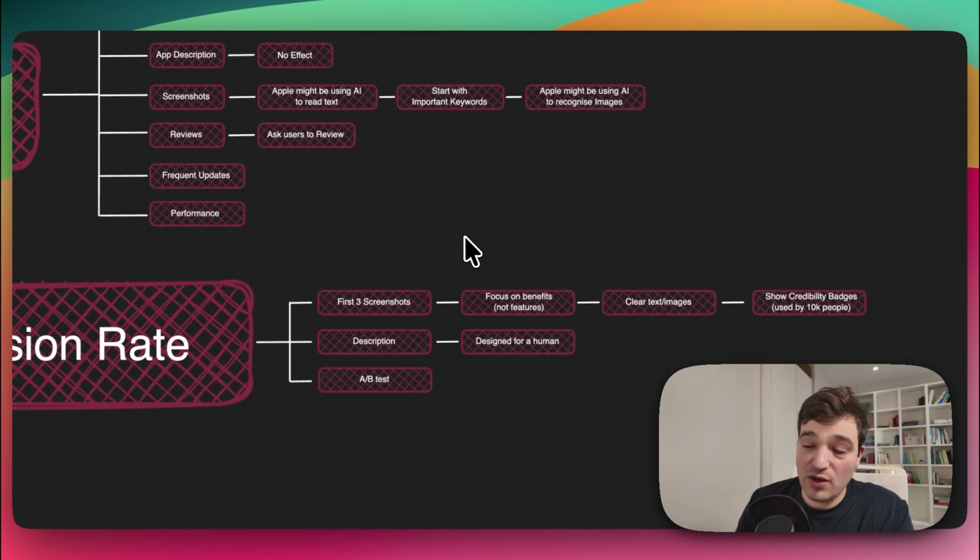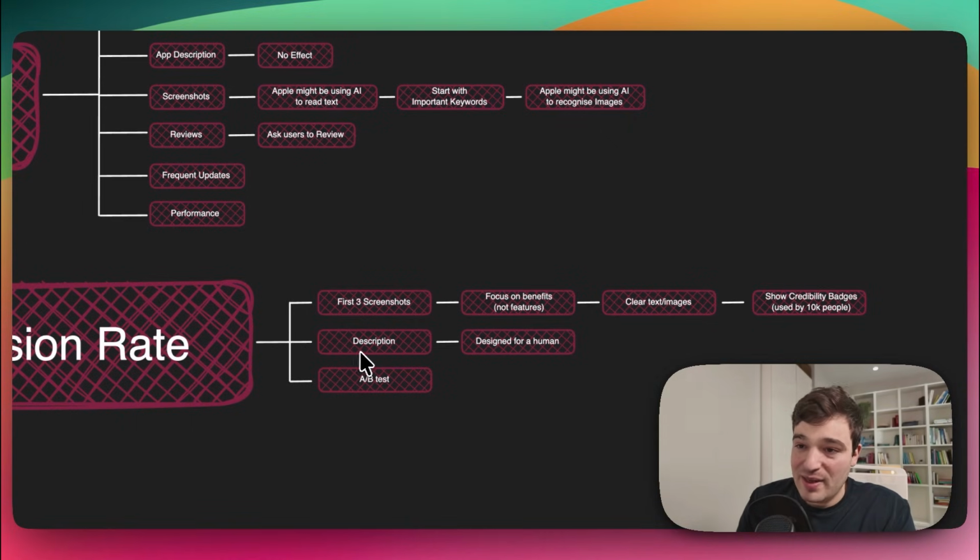So here we need to use psychology techniques to ensure that people download our app. The first tip is to focus on benefits, not features. People can relate better with benefits and how the app will affect them rather than how the app works or the features. The second point is to obviously use clear text and images which people can read and understand. And we can also use credibility badges. For example, the app is used by 10,000 people or something like that.